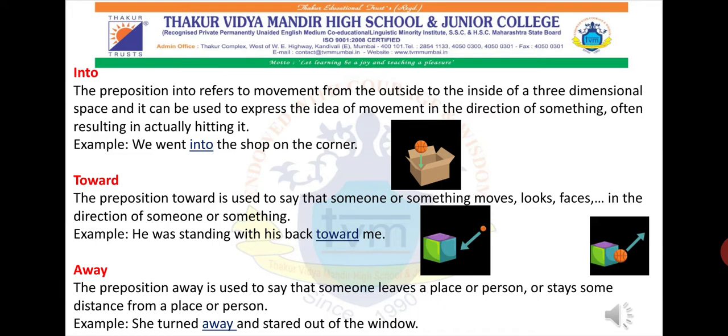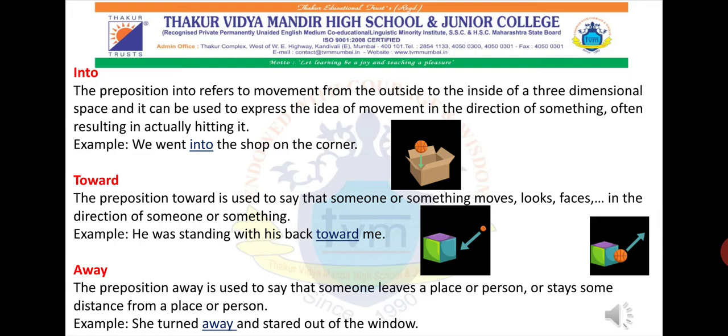Now the preposition into refers to a movement from outside to inside of a three-dimensional space, and it can be used to express the idea of movement in the direction of something, often resulting in actually hitting it. If you want to put something inside the box, there is some kind of movement happening, and therefore we use the preposition into. For example, we went into the shop on the corner. Okay, we went into the shop. We went walking or something. So there is some kind of movement happening, and therefore we use the preposition into.